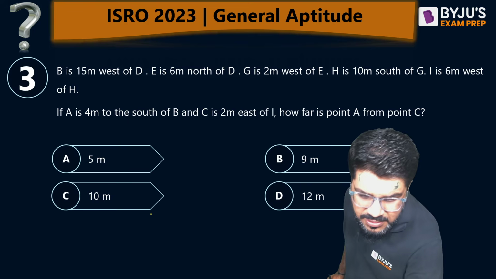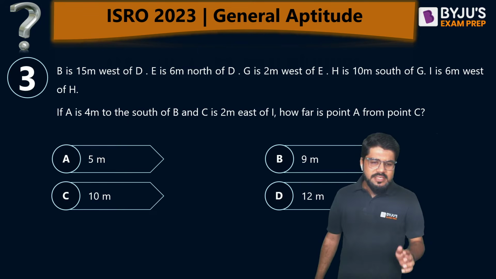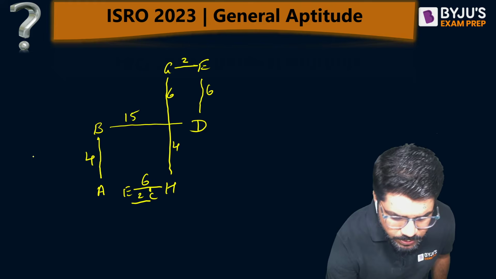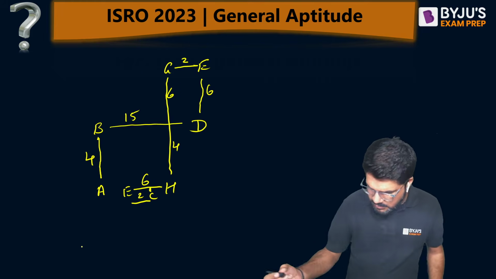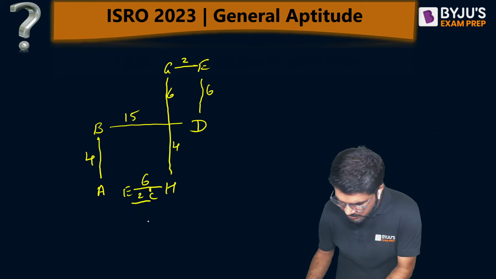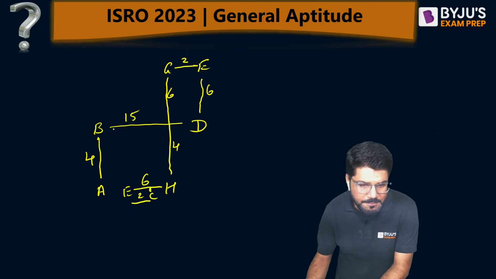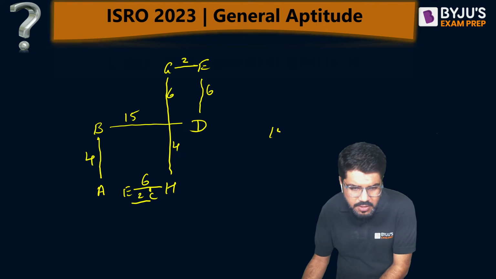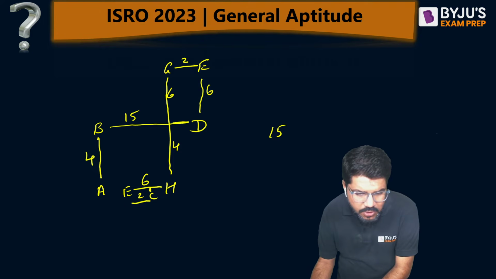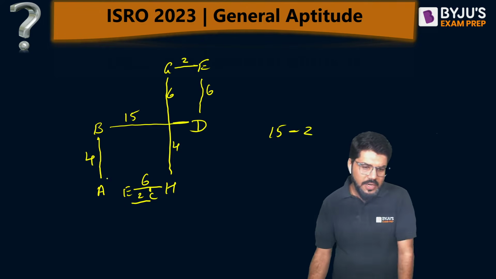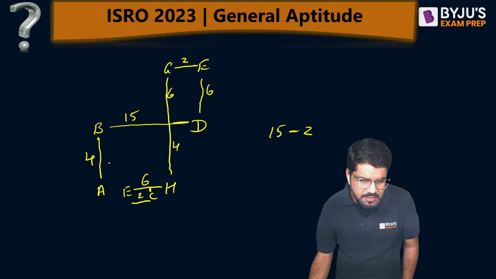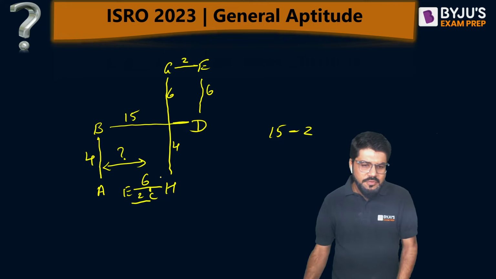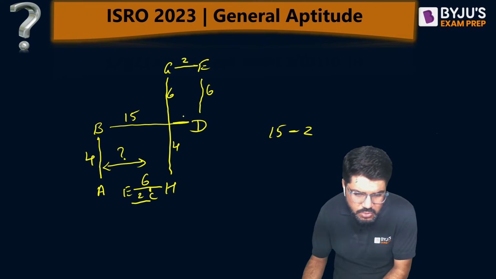What is the distance from A to C? Now this is very simple. Guys, the slide is automatically moving, I think some error is there with the slide, but no problem. See, out of the total width of 15, 2 is subtracted from the top. I want this much of the distance. So out of the 15, first this 2 is subtracted.